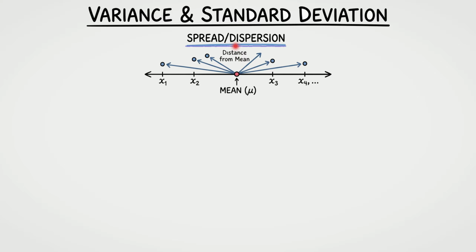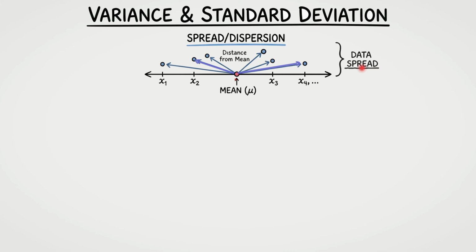Following up on how we establish a baseline of normal behavior, we need a way to measure what is normal versus what is an anomaly. We do this by looking at the spread or dispersion of our data. Imagine your data points plotted along a timeline or a ruler. Right in the middle is your mean, or the center of gravity for your data set. The physical distance from this center mean out to each individual data point, like this point here or this one further away, represents our overall data spread.